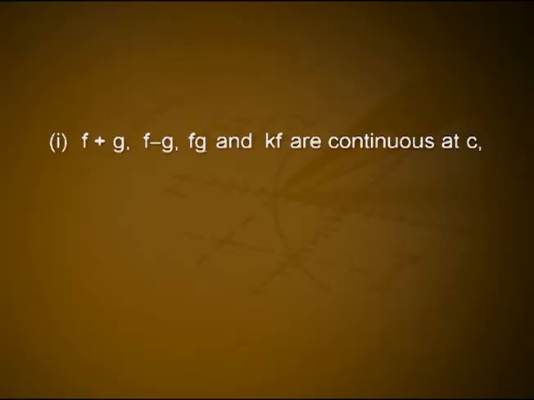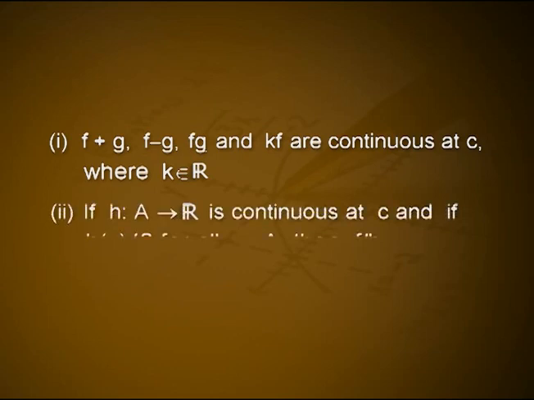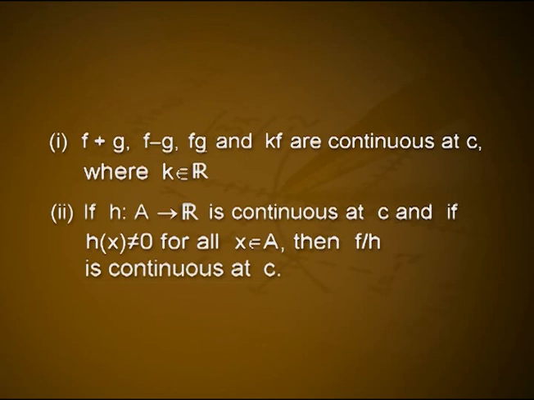Theorem: Let A be a subset of R and c belong to A. If f and g are two real valued functions defined on A that are continuous at c, then f plus g, f minus g, fg and kf are continuous at c, where k belongs to R. If h from A to R is continuous at c and if h of x is not equal to 0 for all x element of A, then f over h is continuous at c.